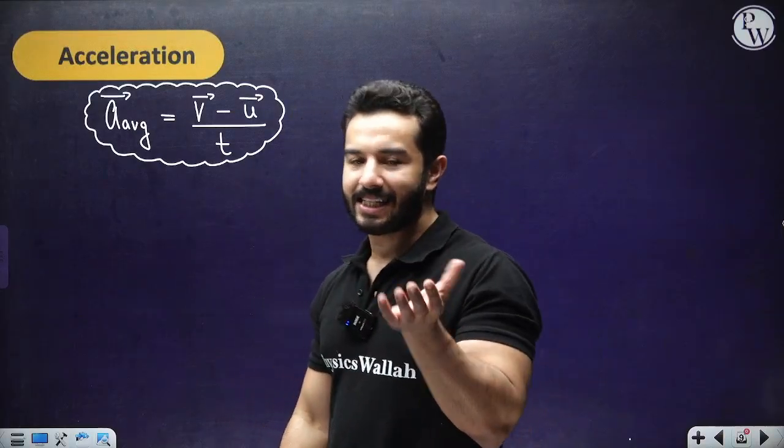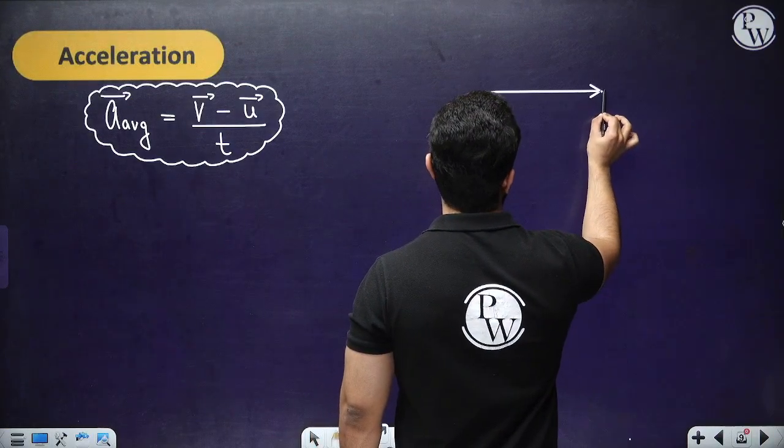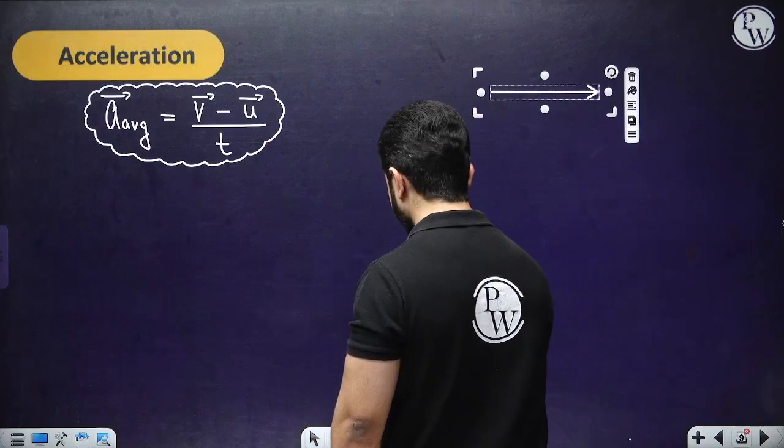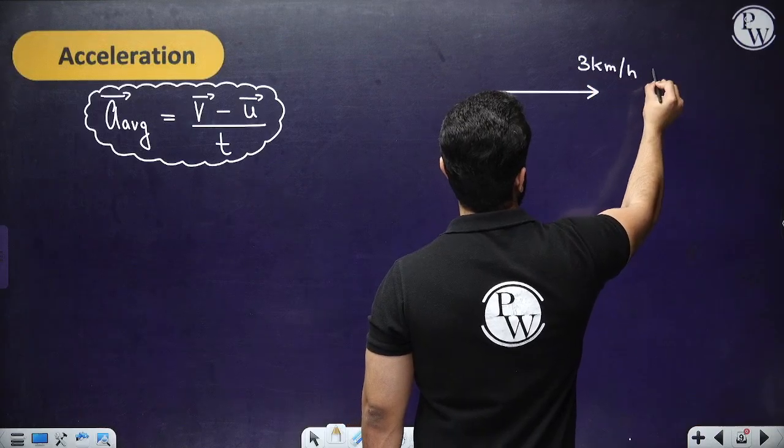They'll say something like, a body is moving with 3 km/h of speed towards east.